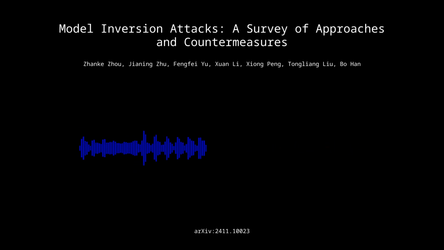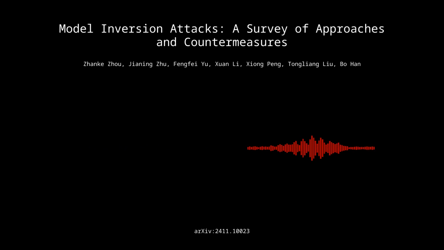So now that we have a solid grasp of the fundamentals of model inversion attacks, let's delve into the cutting edge of research in this field. Yeah, I'm curious, what are researchers doing to stay ahead of these attacks? What are they looking at? Well, the paper goes on to highlight the promising research directions that are shaping the future of both attack and defense strategies in the realm of MIAs.